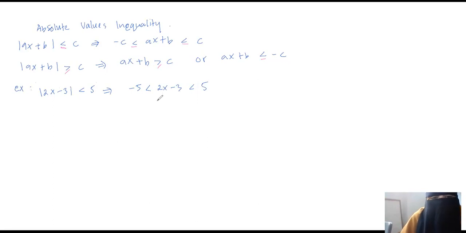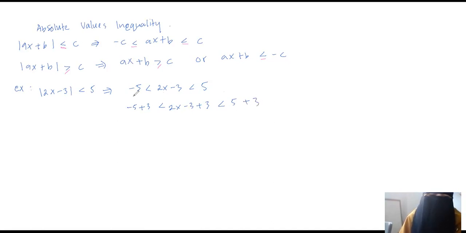And then we will add 3 to all three sides. We have minus 5 plus 3, 2x minus 3 plus 3, and then 5 plus 3.